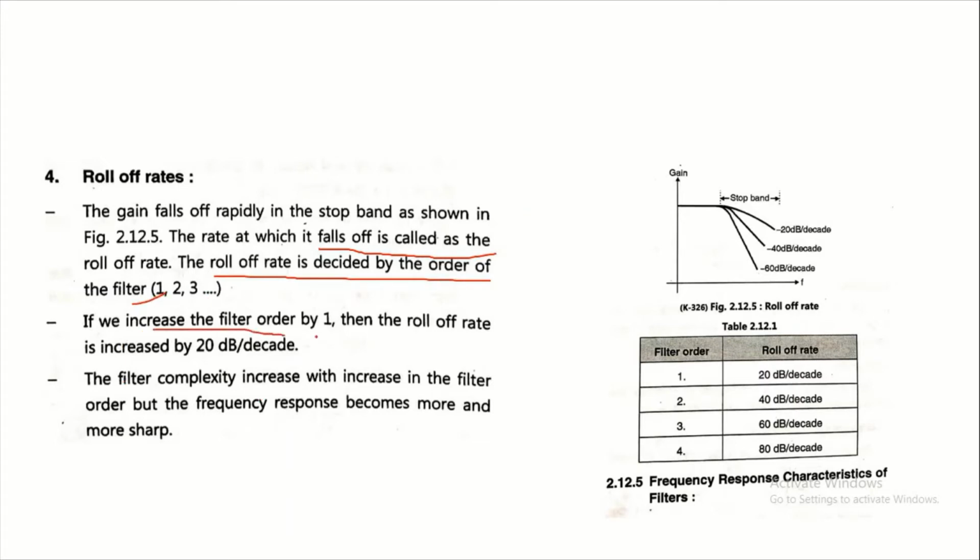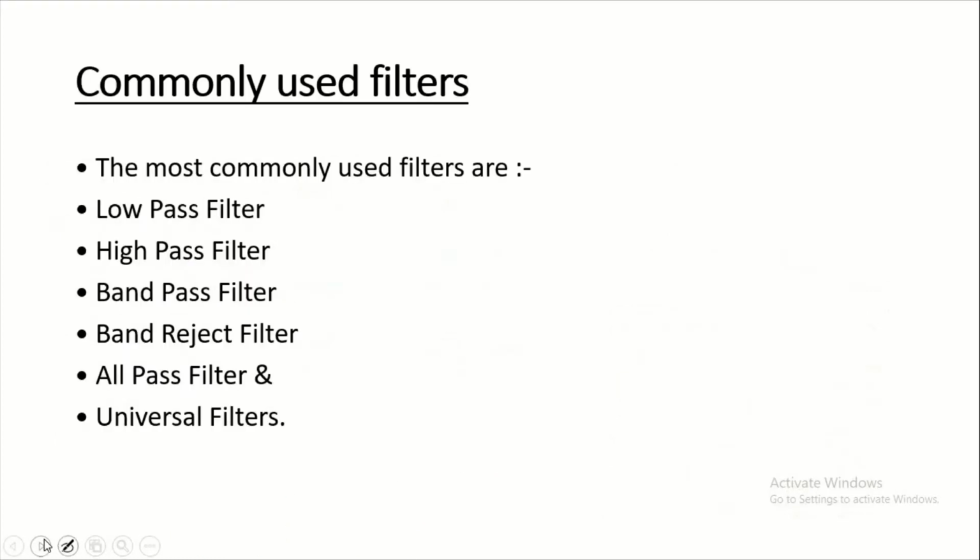If we increase the filter order by 1, the roll-off rate increases by 20 decibels per decade. For first order it is 20 decibels per decade, for second order it is 20 times 2, so 40, and for third order it is 20 times 3, so 60. By increasing the order, the frequency response becomes more and more sharp. So this is the roll-off rate.